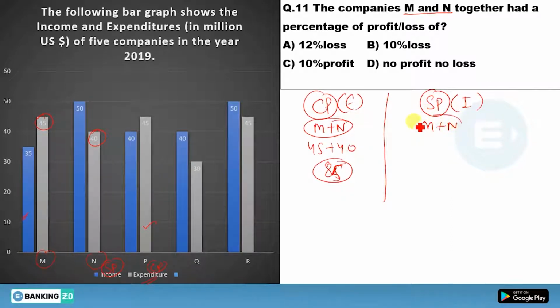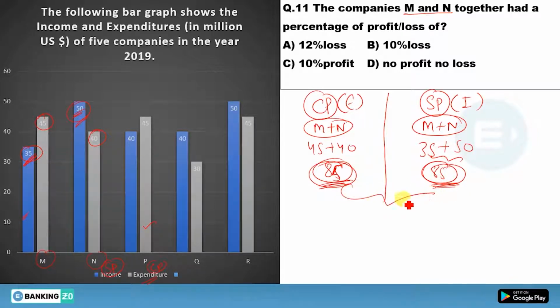This is clearly mentioned in the question. You have this 35, which is your income, and this 50 is also your income. So you will get 35 plus 50, you will get 85. If I ask you what is the profit or loss, you will say, sir, he was spending 85 rupees and he is also gaining 85 rupees. So how much profit or loss? Profit or loss is 0. He spent 85, he got 85. So there is no profit and no loss.